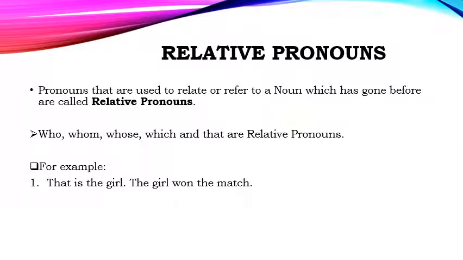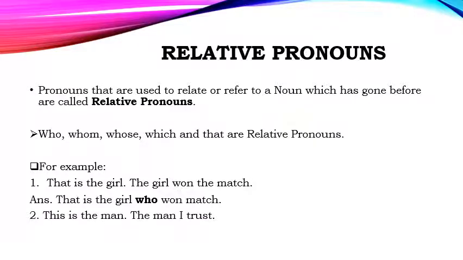That is the girl. She won the match. These are the two sentences which we are going to connect or relate to each other. How? Let's see. The answer is: that is the girl who won the match. So what is the relative pronoun here? Who.